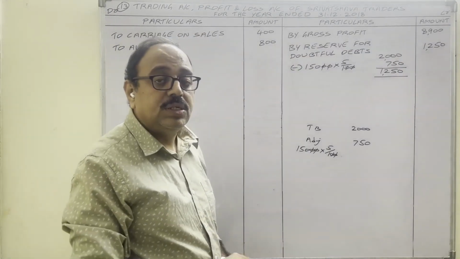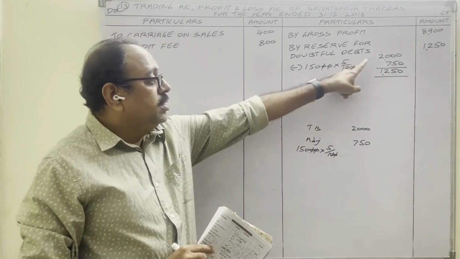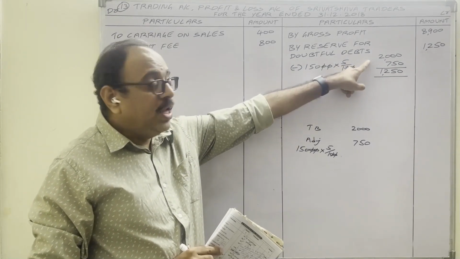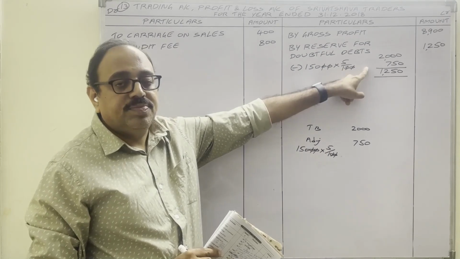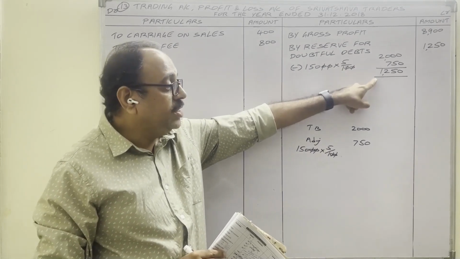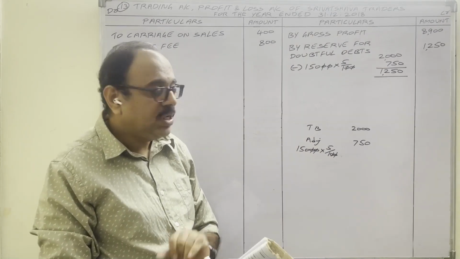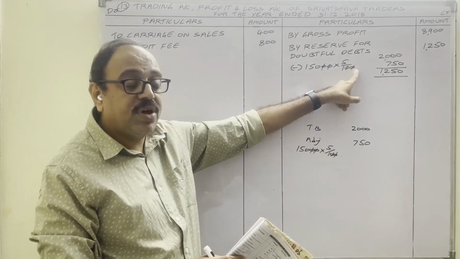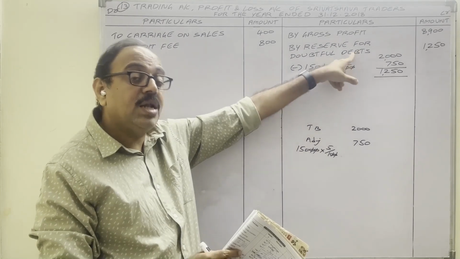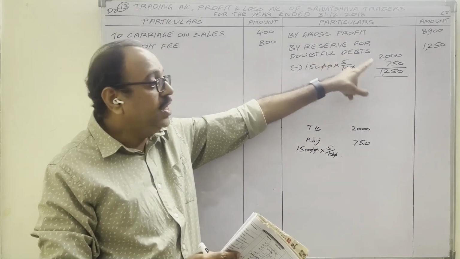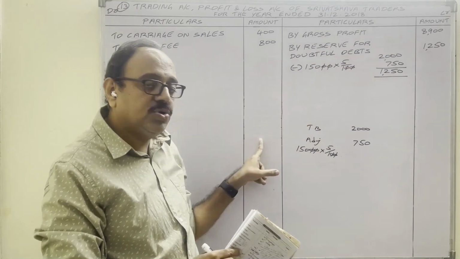How to remember this? If the trial balance amount is more than the adjustment amount, in that case the difference we have to show on the credit side of the P&L account. Suppose the adjustment provision for bad debt is more than the trial balance provision for bad debt, then the difference we should show on the debit side.